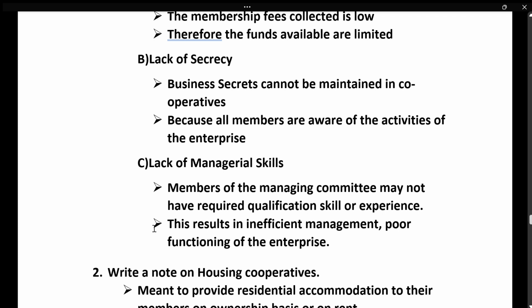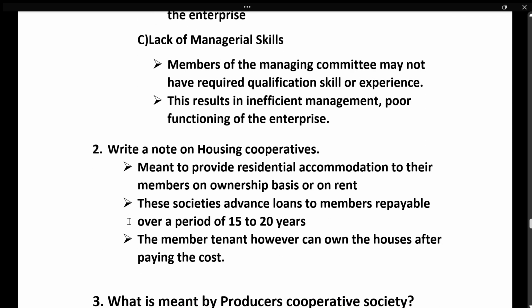Next is managerial skills are less. Members are not qualified, and this results in inefficient management and poor functioning of the enterprise. Next is housing cooperatives.